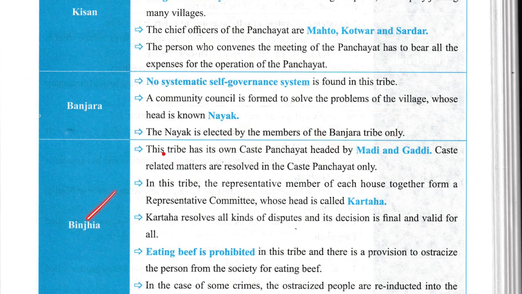Now, Bhinjia. This tribe has its own caste panchayat headed by Madi or Gaddi. Caste-related matters are resolved in the caste panchayat only. In this tribe, the representative members of each house together form a representative committee whose head is called Kharta. Kharta resolves all kinds of disputes, and the decision is final and valid for all.